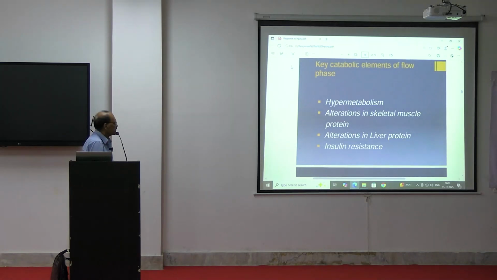So the key catabolic element in the flow phase is hypermetabolism. The patient will be hypermetabolic; his metabolism is increasing. Then there are alterations in skeletal muscle protein. The skeletal muscle protein will be decreased, there will be breakdown of skeletal muscles, alterations in liver proteins, and then insulin resistance in these cases.